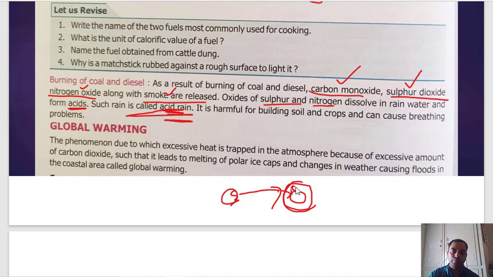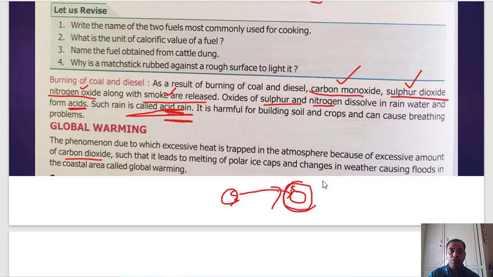It lets it go. Then in the atmosphere there are different gases. Global warming gases or greenhouse gases are present, such as carbon dioxide. These gases trap the heat. Because sunlight is falling on the earth during the daytime, at night time we also feel heat. Why? Because these gases trap the heat which is emitted by the earth.